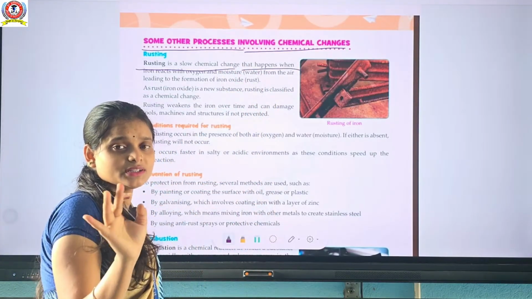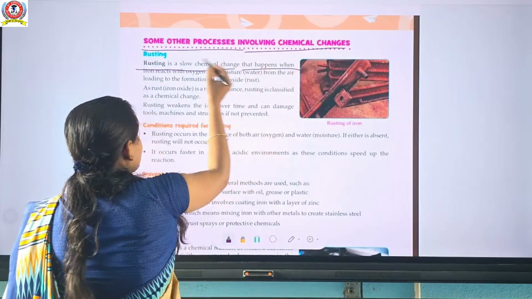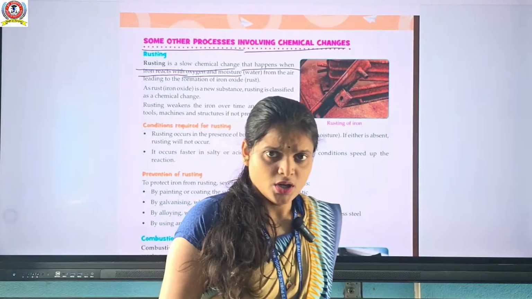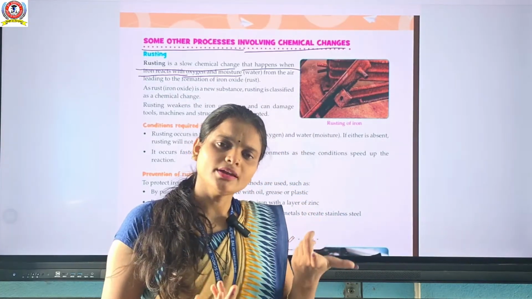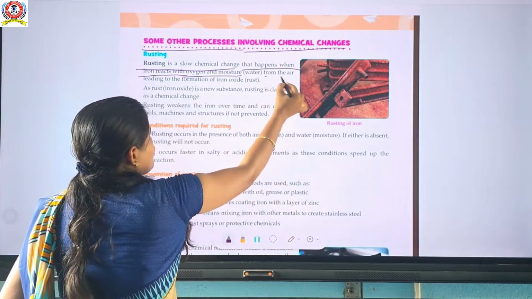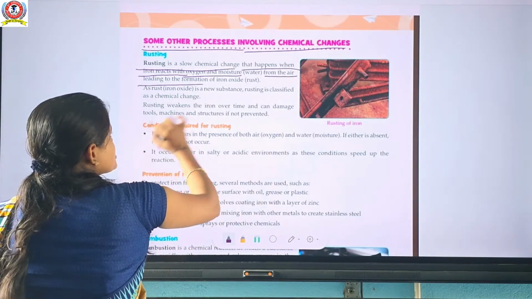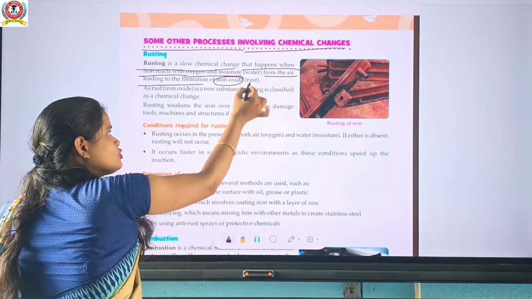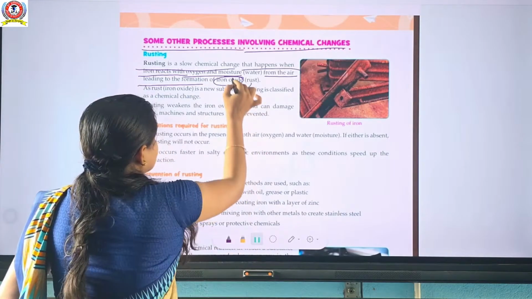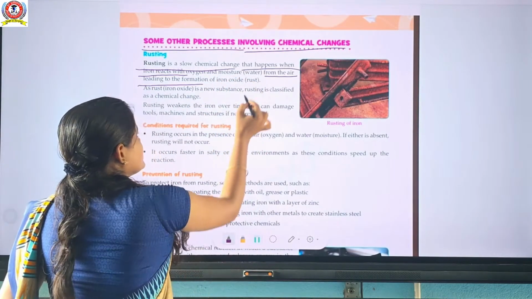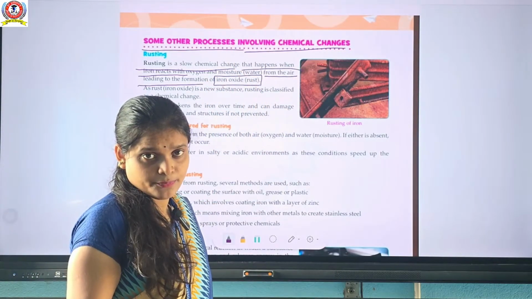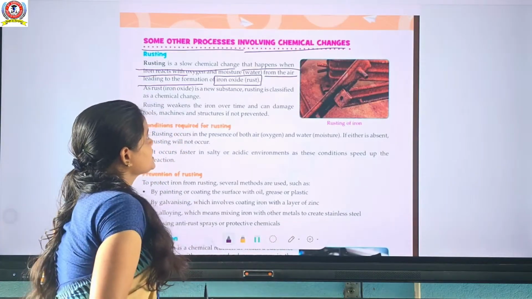कब rusting आपका होता है बता दो सही. Rusting happens when iron reacts with oxygen and moisture. Moisture means water. When an iron object comes in contact with air and moisture, what does it form? It forms rust, leading to the formation of iron oxide. You just remember that. What is the other name of rust? Once again, remember the other name of rust. Rust को हम और क्या बोल सकते हैं? Iron oxide. Remember that iron oxide.